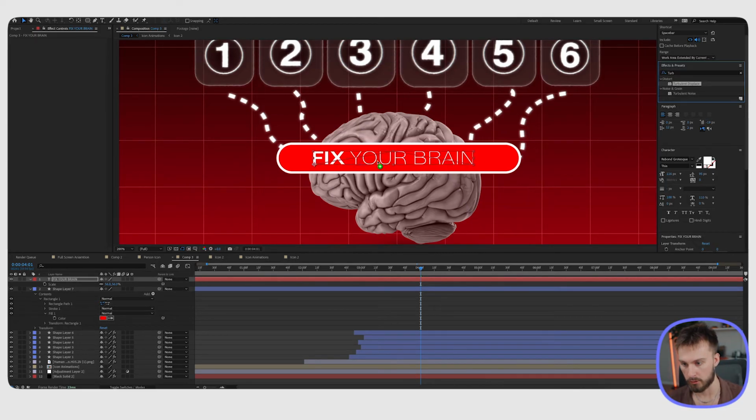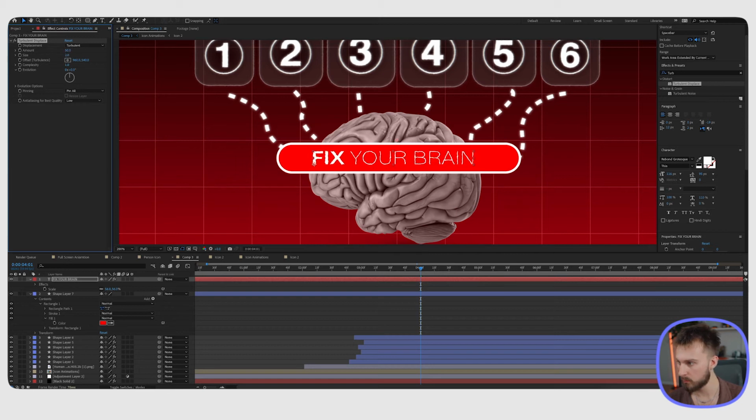So I'm going to drag that onto our text, change the size to 2, and then the amount, I'm just going to manipulate it to where it looks pretty decent. So 30 looks pretty good.